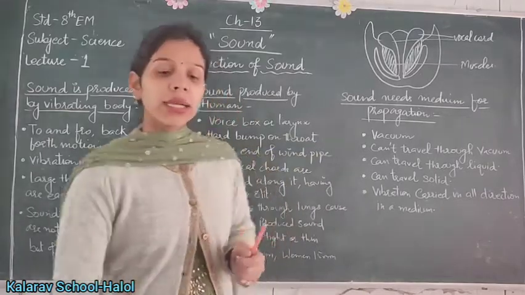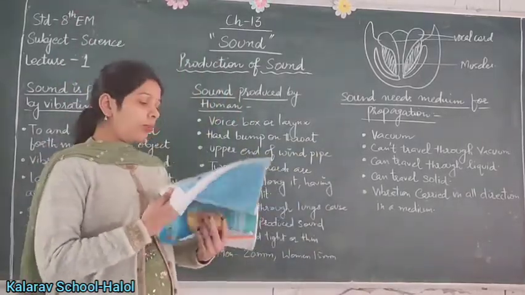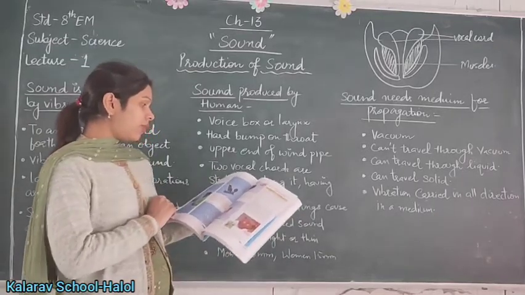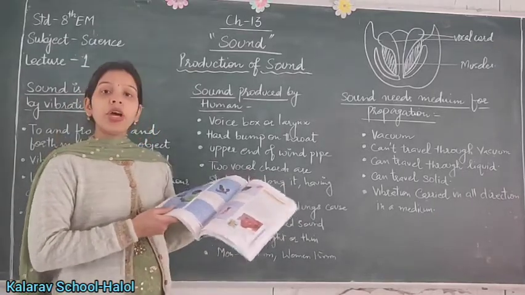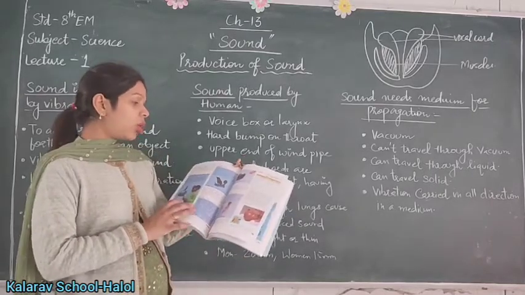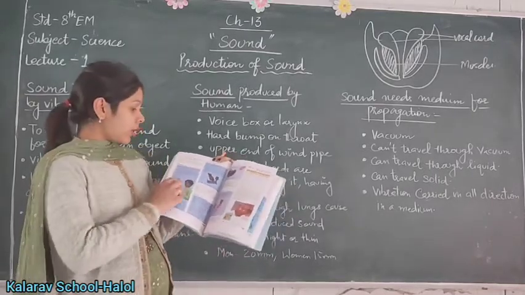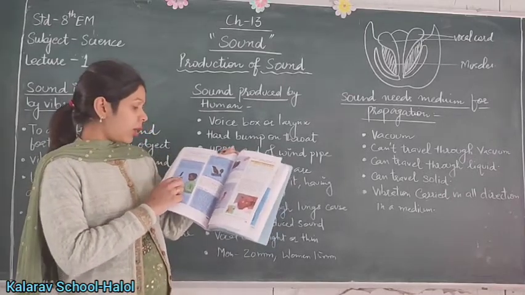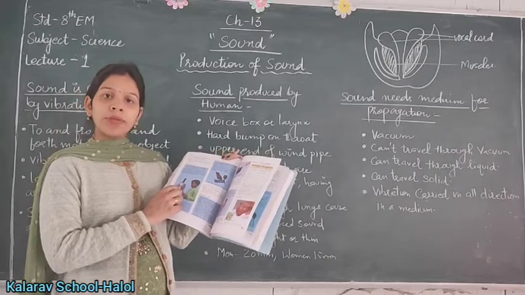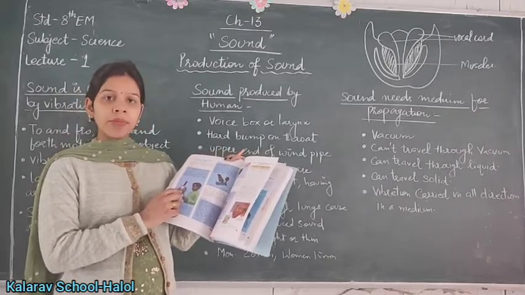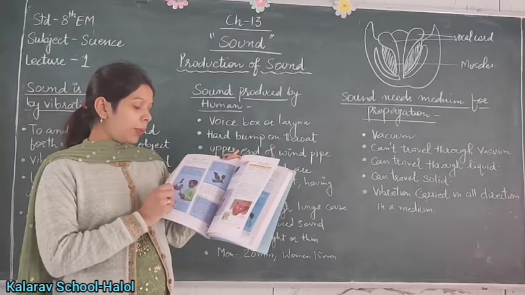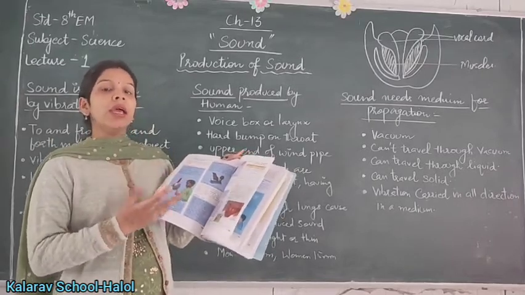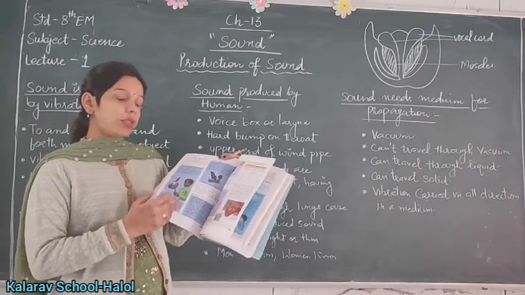There are certain activities you can do at home. Open page number 158 of your class 8 textbook. See activity 13.1. Take a metal plate, hang it, and beat the back side of that pan with a stick or any object.